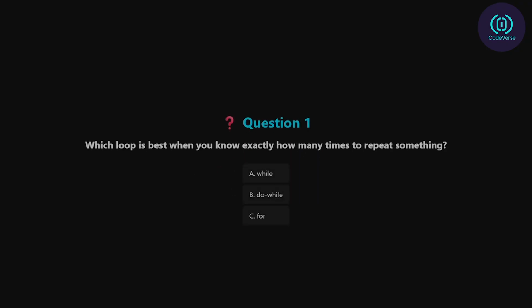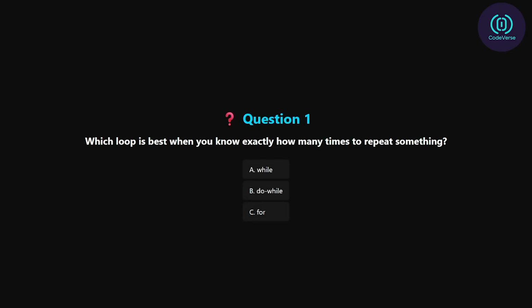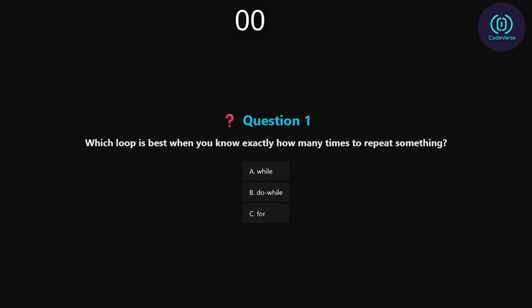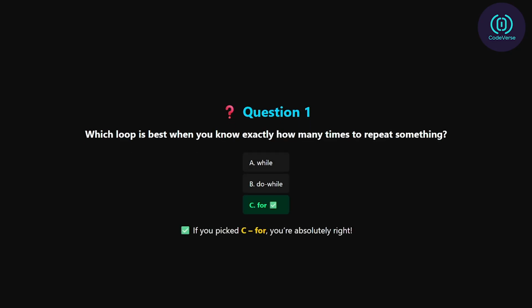Time for a quick check. Let's see if you were paying attention. Question 1. Which loop is best when you know exactly how many times to repeat something? A. While. B. Do while. C. For. If you picked C, for, you're absolutely right.